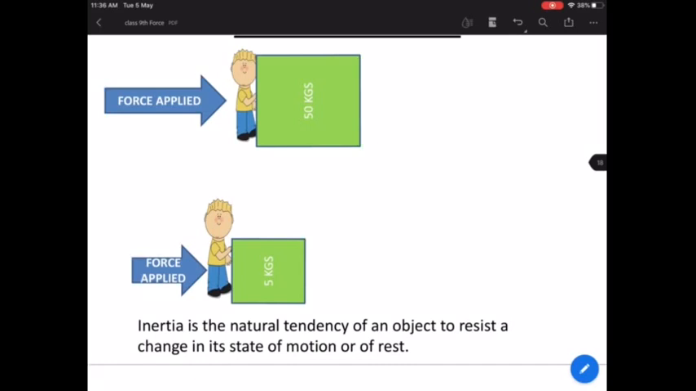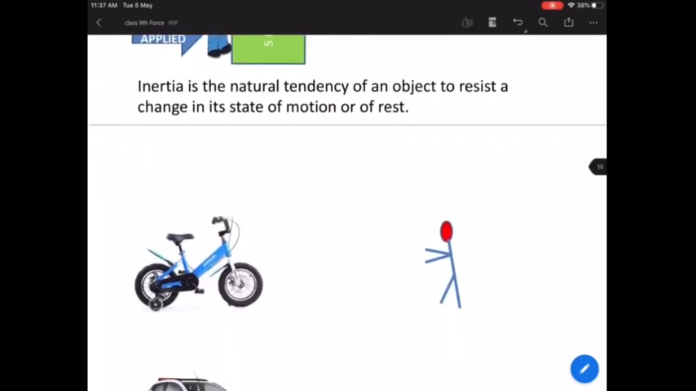It means that the 50 kg mass says, I am not going to move from my position. Because I am at rest, I will continue to be at rest. I will not move from my position. Any object which has more inertia will generally be difficult to move, or difficult to change its state of motion. Okay, is it understood? Fine. So now you know the definition.